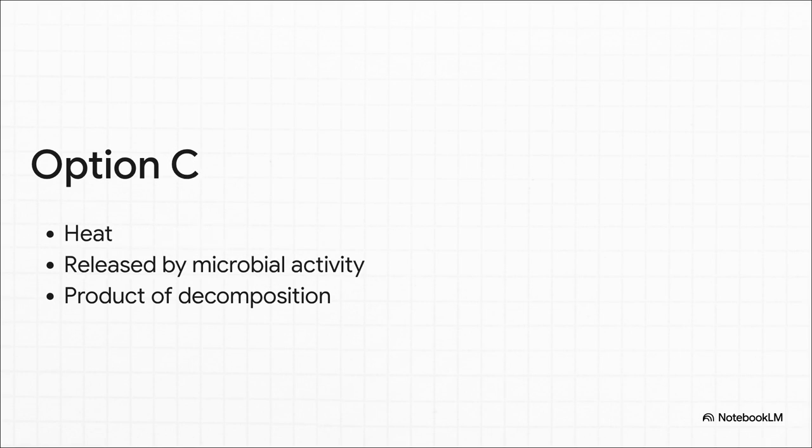Next up is option C, which is heat. Now, this one actually trips up a lot of students, mainly because it's not a gas or a tangible physical substance. But remember what we said. Microorganisms are incredibly active when they're decomposing matter. All of that metabolic activity, all that respiration, releases energy. If you've ever reached your hand into the center of a large compost heap, you know exactly what I mean. It feels surprisingly warm to the touch. That heat is being actively generated by the microbes, making it a perfectly valid product of decomposition. So a big green tick for C.